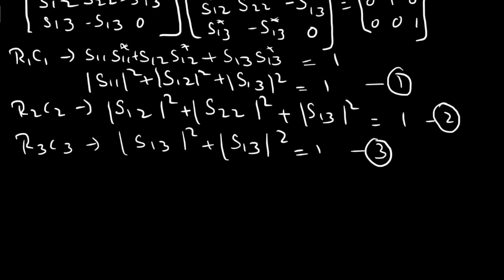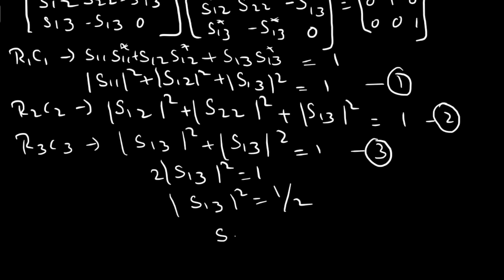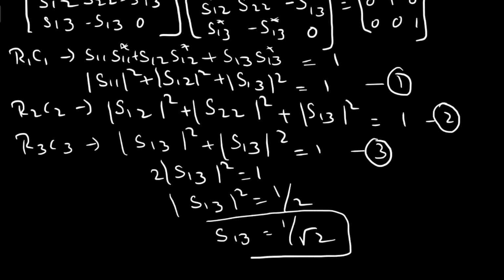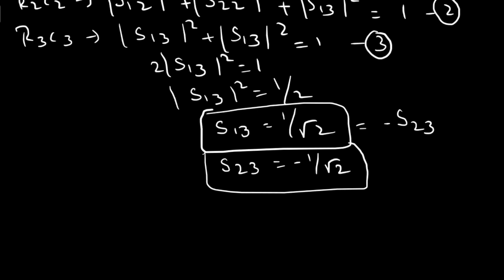Now let us go with equation 3. Here we have modulus square of S13 plus modulus square of S13, so you can write it as 2 times modulus square of S13 equals 1. That implies modulus square of S13 equals 1 by 2, which implies S13 equals 1 by root 2. So from this we got S13. Already we know that S13 is equivalent to minus S23. That implies S23 equals minus 1 by root 2. So from this we got two values.